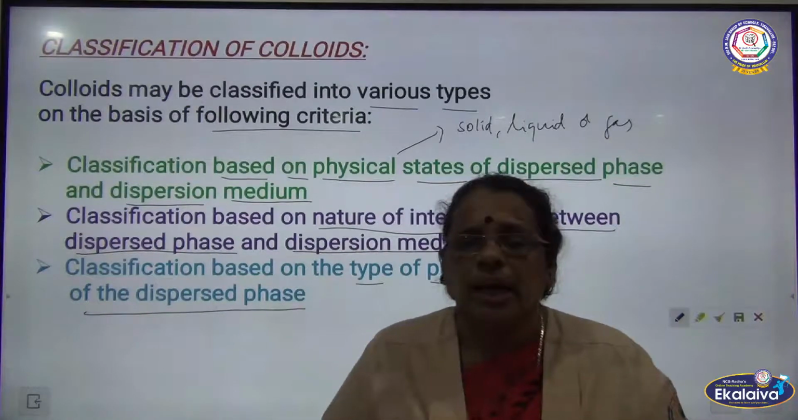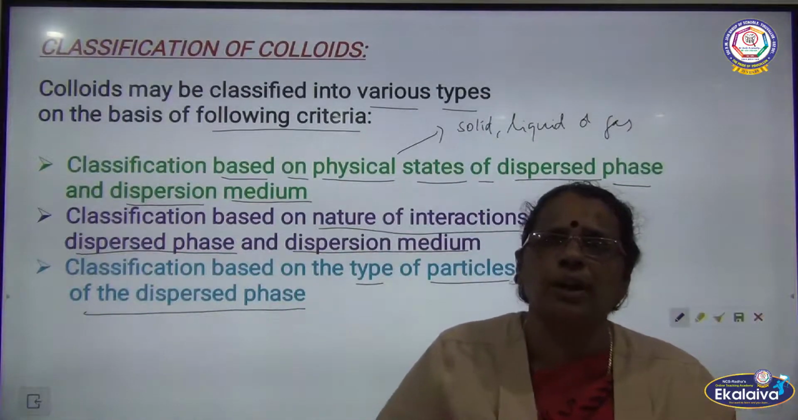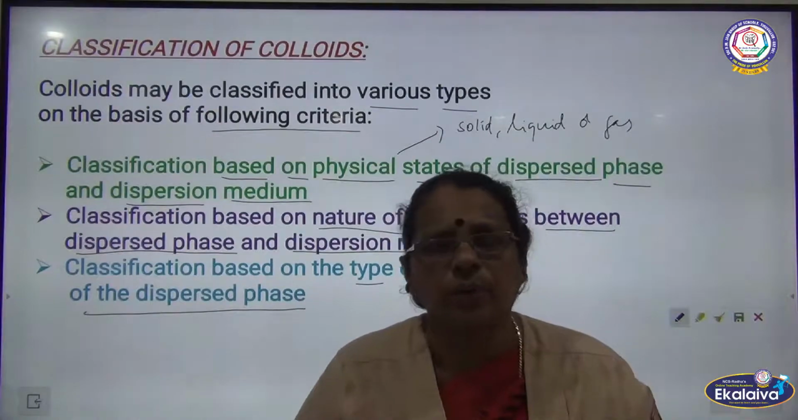So up to this I am concluding today. I have just told the different classifications. Tomorrow we are going to see them in detail.